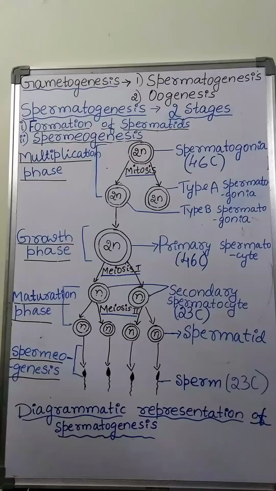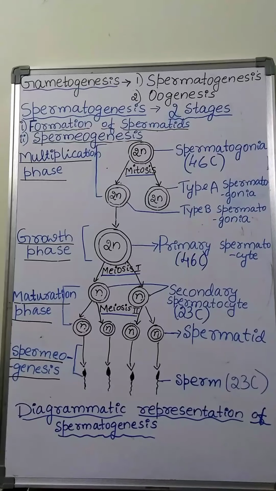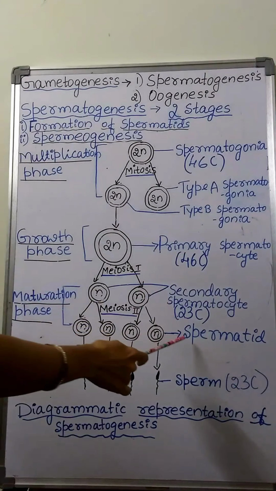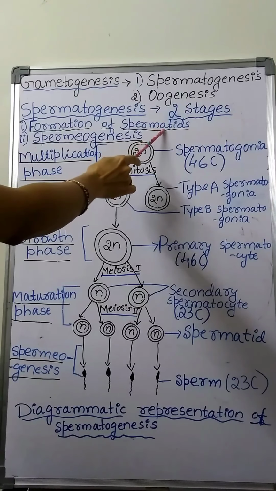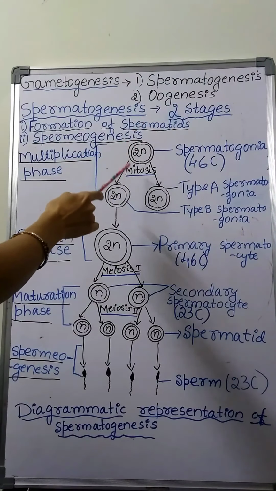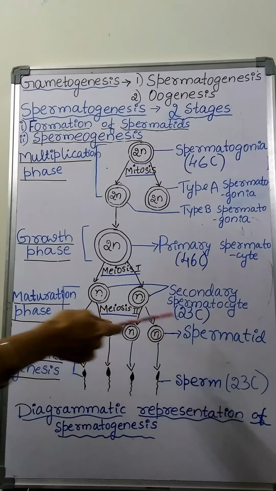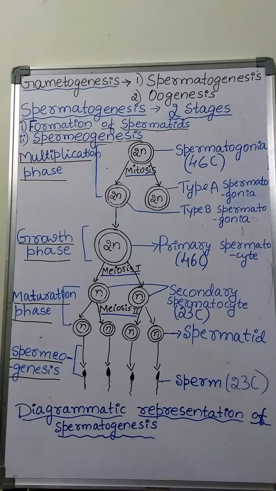Formation of spermatids is the process of formation of spermatid by the primordial germ cells of the seminiferous tubule.